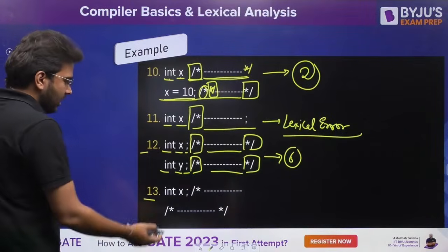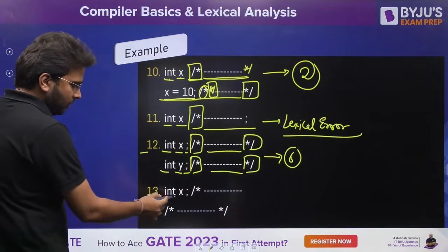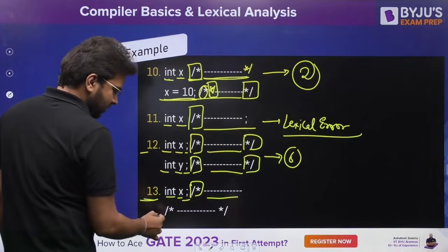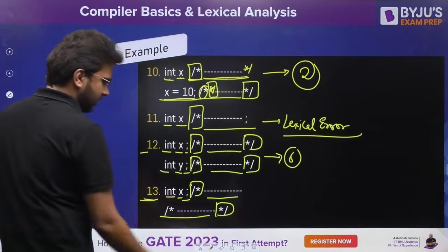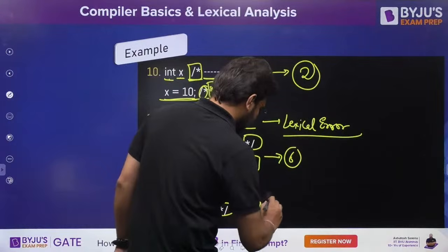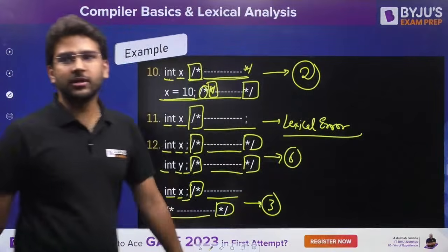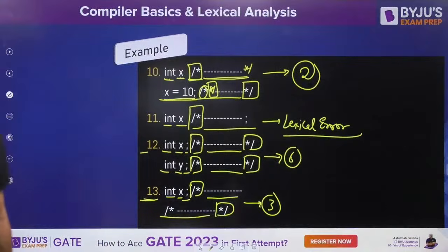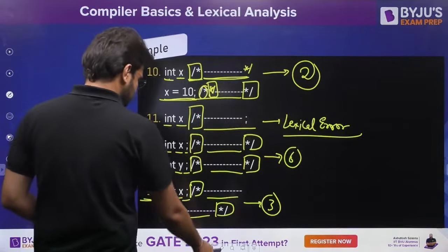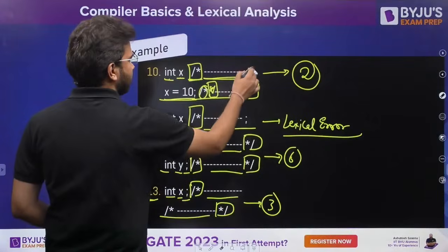Lexical error in that case also. Clear? Let's say this one. 1, 2, 3, beginning of the comment, ignore everything, end of the comment. So here you have 1, 2, 3. That means 3 tokens are there. That is correct. Clear? Is it clear, everyone? Let me just erase this one, otherwise you will get confused later on.